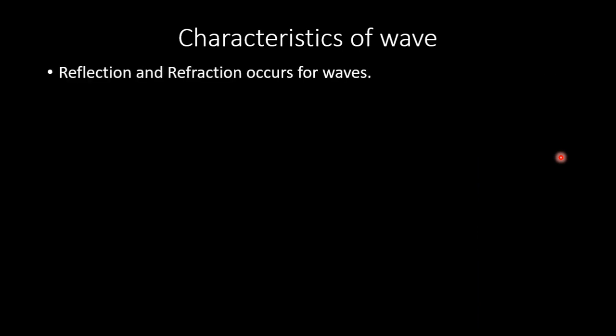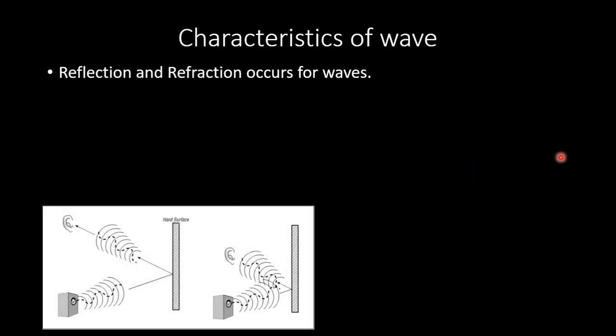Reflection and refraction occur for waves. We know about reflection. Reflection is the coming back of the wave by getting obstructed by a hard surface and reaching the initial position, or by making some angle with the hard surface. That is called reflection. But refraction can also take place. For example, a sound wave that is produced inside the air can also travel through seawater or river water and go beneath the water by the process of refraction.